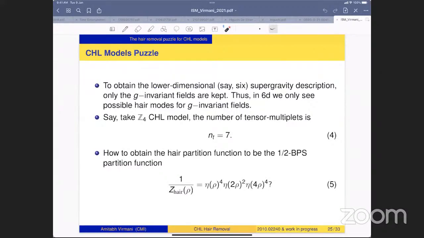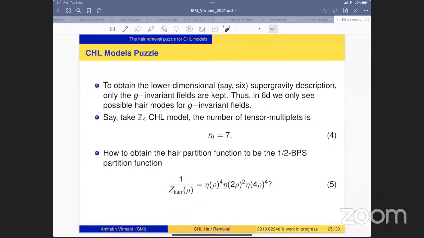Well, a natural place to start would be the 6D supergravity description, because this is the description in which we know how to construct the hair modes. So this is what we did. We obtained the lower dimensional, 6-dimensional supergravity description of these models, and then we just constructed the hair modes for the G invariant fields. So let's say for the Z4 CHL model, the number of tensor multiplets is 7. So what we have is NT plus 3, that is 10 extra bosonic hair modes.